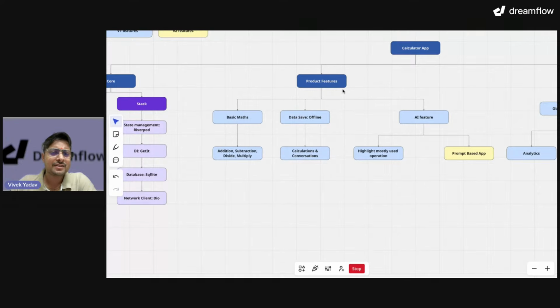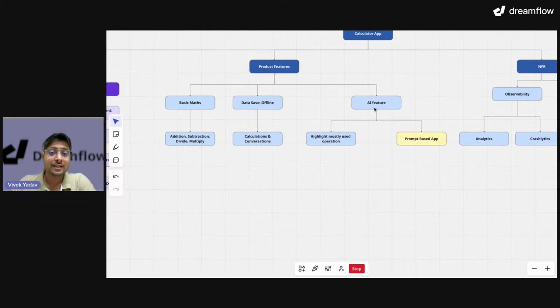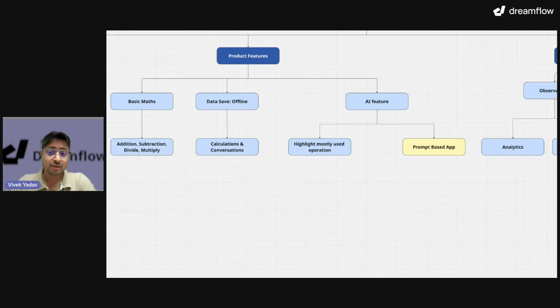Then we'll have product features like basic maths. The application should be able to do basic maths. Plus, it should be able to save whatever calculation we have done. And the next feature would be, of course, an AI feature, right? We cannot launch anything without AI in today's world, at least not today.